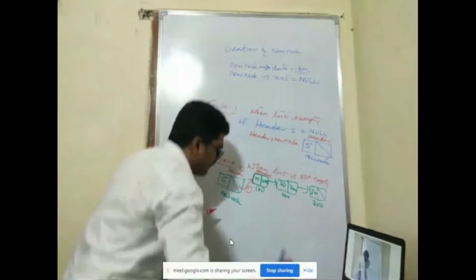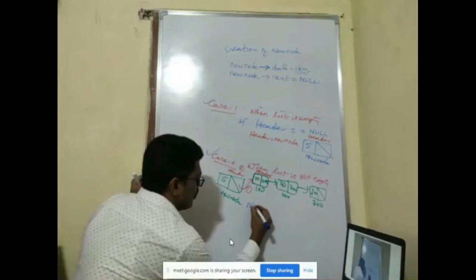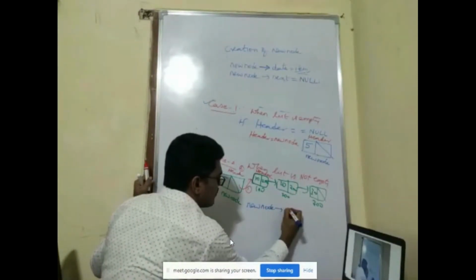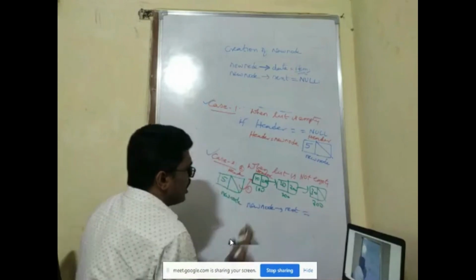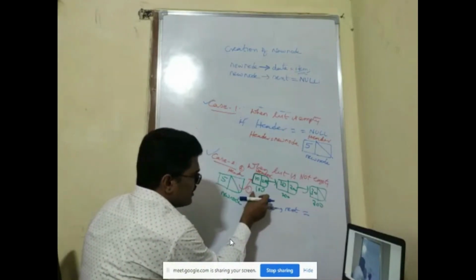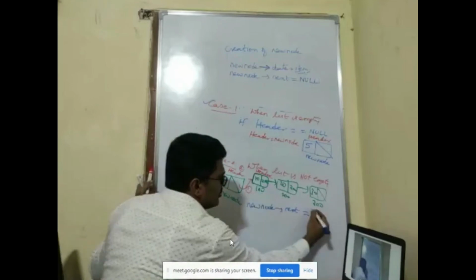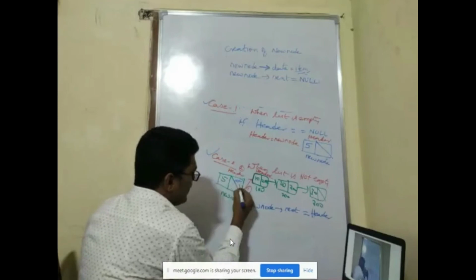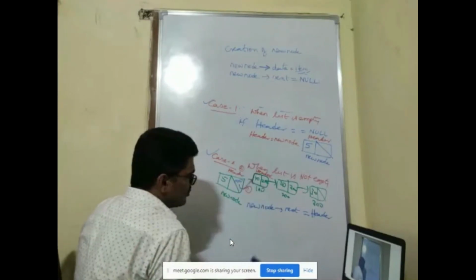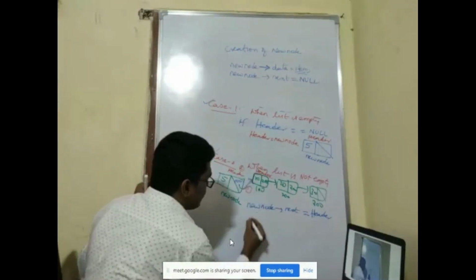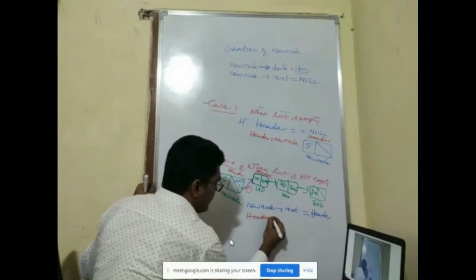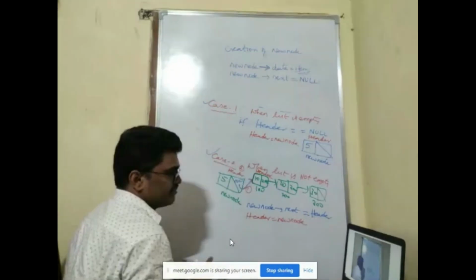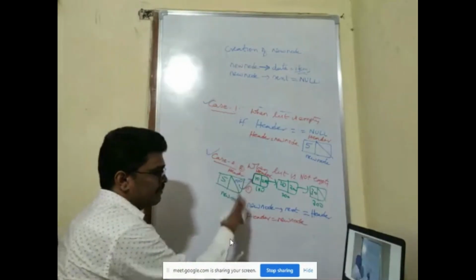See the first step that I am doing: new node next is equal to, how can I get the header address? Header itself will contain this 100. So I'll say header, and then 100 gets stored here. This gets linked like this. What is the second step? Now we make header equal to new node only. This itself will become my header.